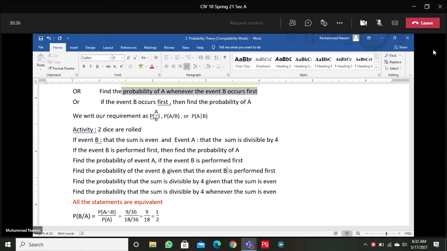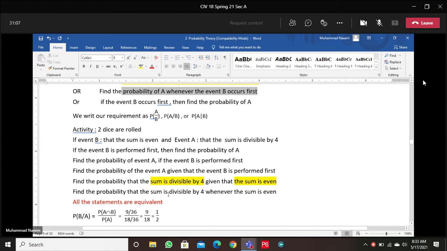And what is A? That the sum is divisible by 4. So find the probability that the sum is divisible by 4 given that B is performed first. What is B? That the sum is even.